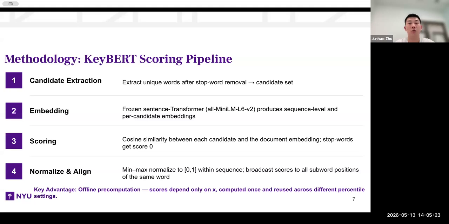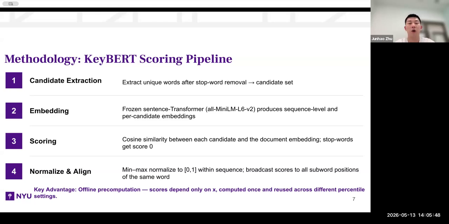And third, we do the scoring. We calculate the cosine similarity between each candidate and the whole document embedding, with all the stop words getting a score of 0. And finally, we normalize so that each word in the sentence has a score in the interval 0 to 1.